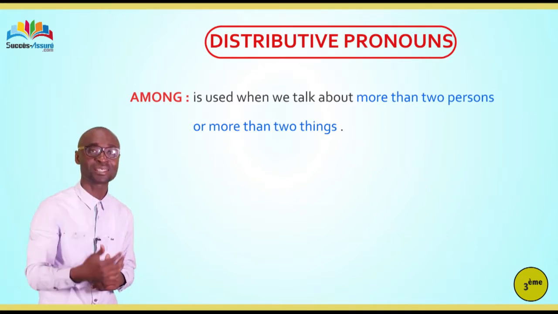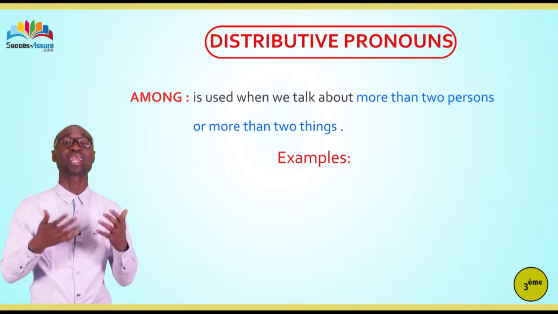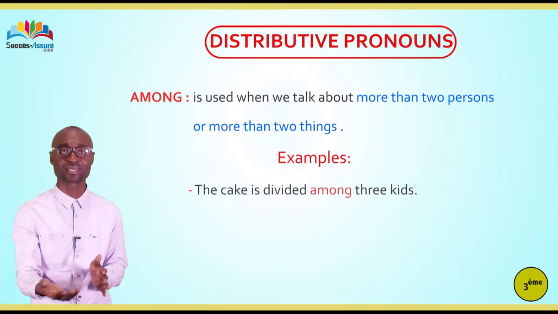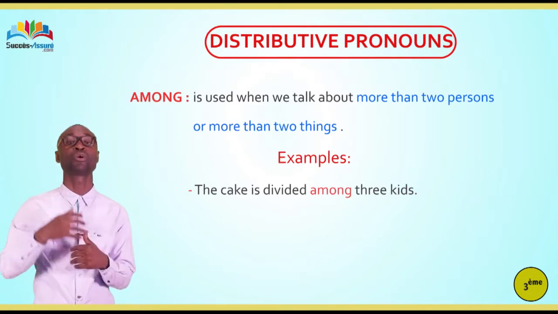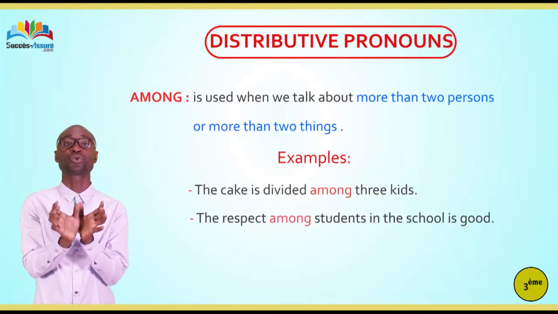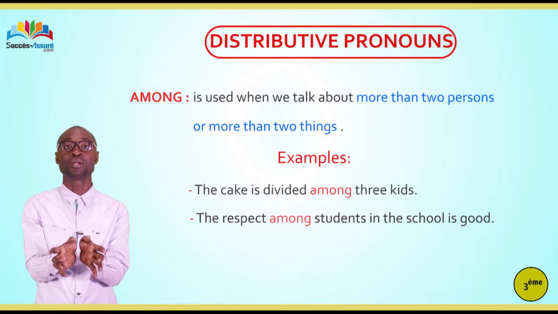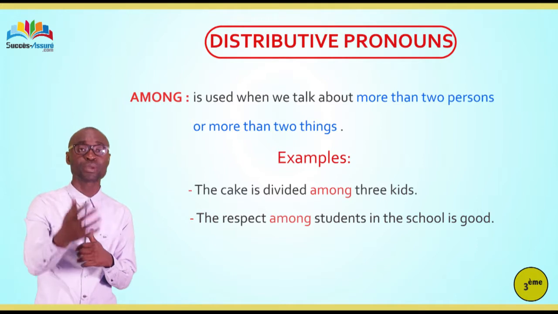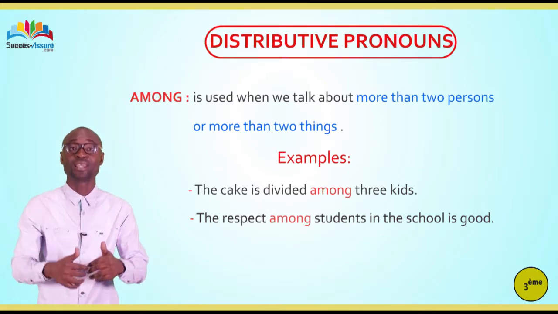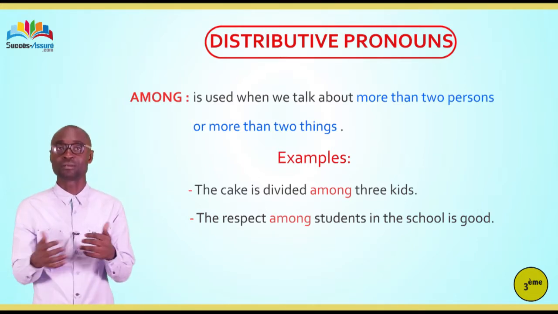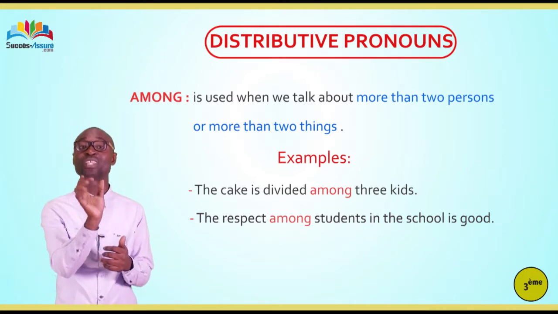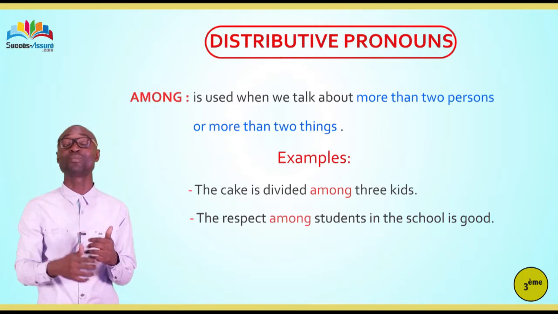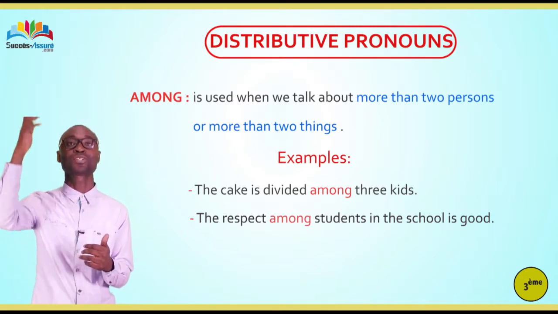So let's see it with some examples. The cake is divided among 3 kids. Another example, the respect among students in the school is good. Here too, we don't know the number of students, but what you have to keep in your mind, we have more than 2 students. It may be 3, 5, and so on.